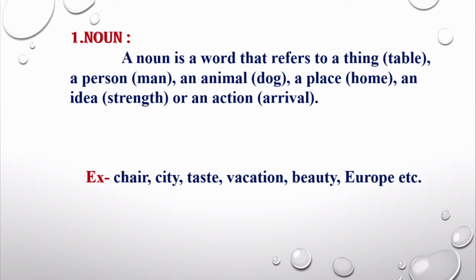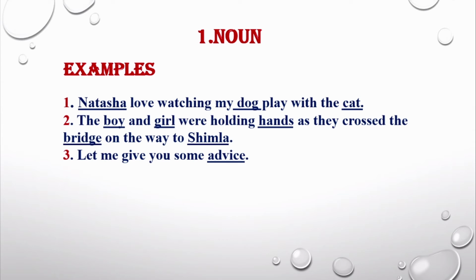So first part of speech is noun. A noun is a word that refers to a thing. For instance, table, a person, maybe a man, woman, an animal, for instance, dog, a place, it can be a home, an idea, it can be strength or an action. So for example, chair, city, taste, vacation, beauty, Europe, etc. All these are nouns. Let's look at some examples of noun.